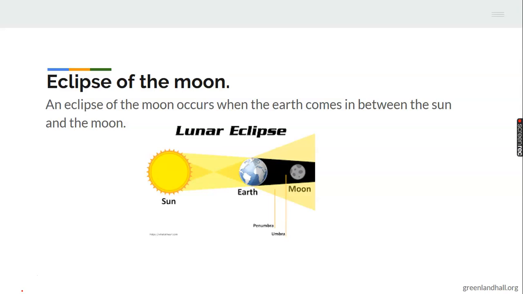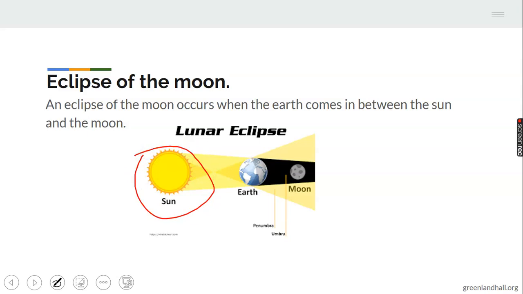One thing is static. Who can tell me? I need a fast thinker. What doesn't change between eclipse of the moon and eclipse of the sun? If you know this, you've gotten it forever. Yes? Come on, tell me. Who can tell me? I'm waiting. Just 3 seconds. Boy, good. That's good. The sun is static. Yes. The sun is static.